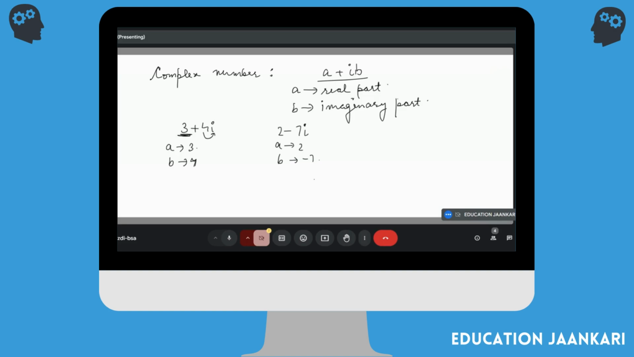And what is iota again? I told you the value of iota. Iota has a value of square root of minus 1. Very good. It's square root of minus 1.